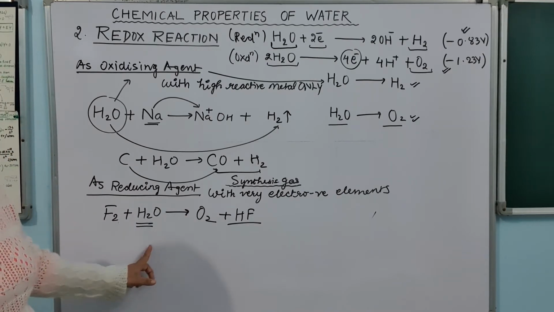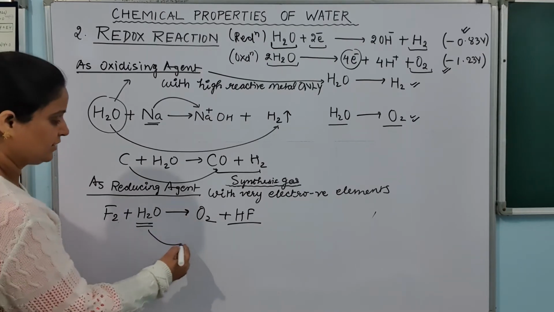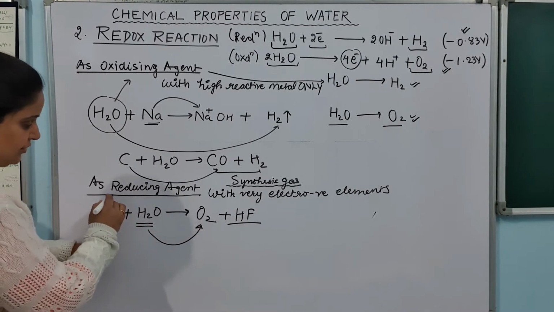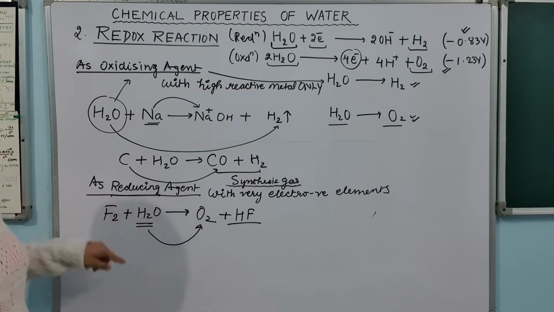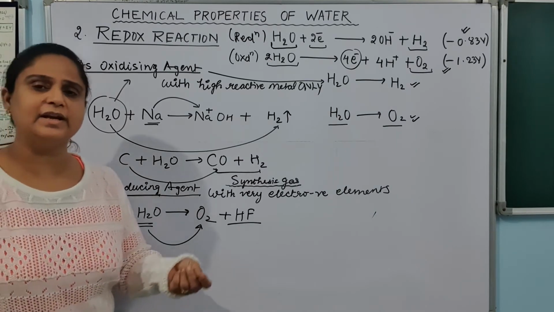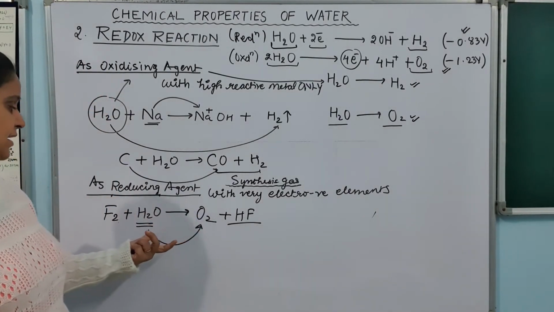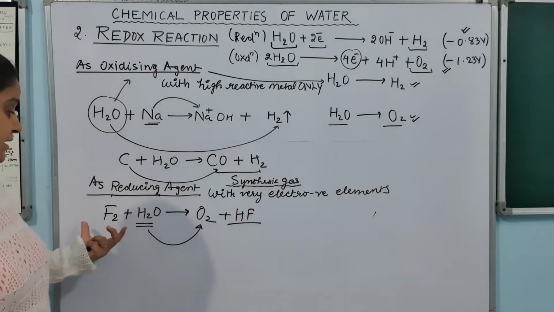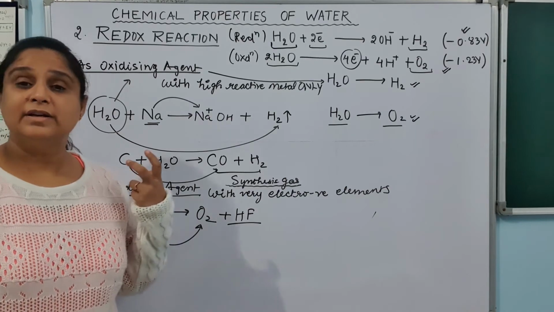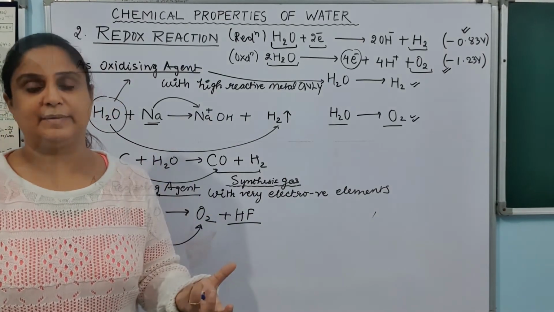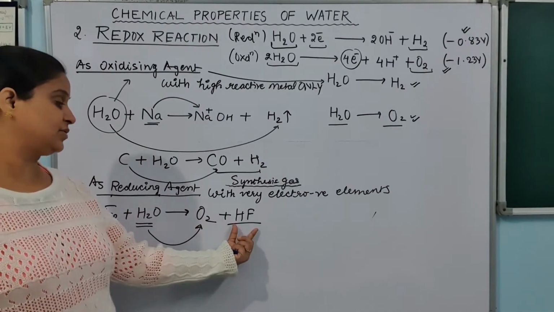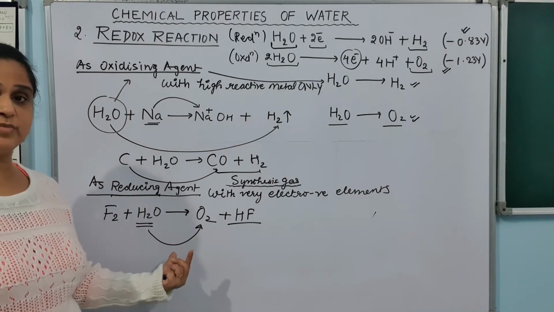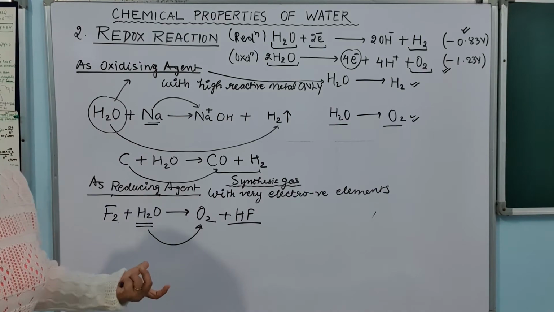So look at the reaction. Here this water is getting oxidized, and what does the one that gets oxidized do? It acts as a reducing agent. So you can say it both ways. It's not only that fluorine is oxidizing it; I can also say that water is a reducing agent. Actually both are responsible for the type of reaction happening. If fluorine is getting reduced, who is responsible? Water. If water is getting oxidized, who is responsible? Fluorine. I hope this reaction is clear to you.